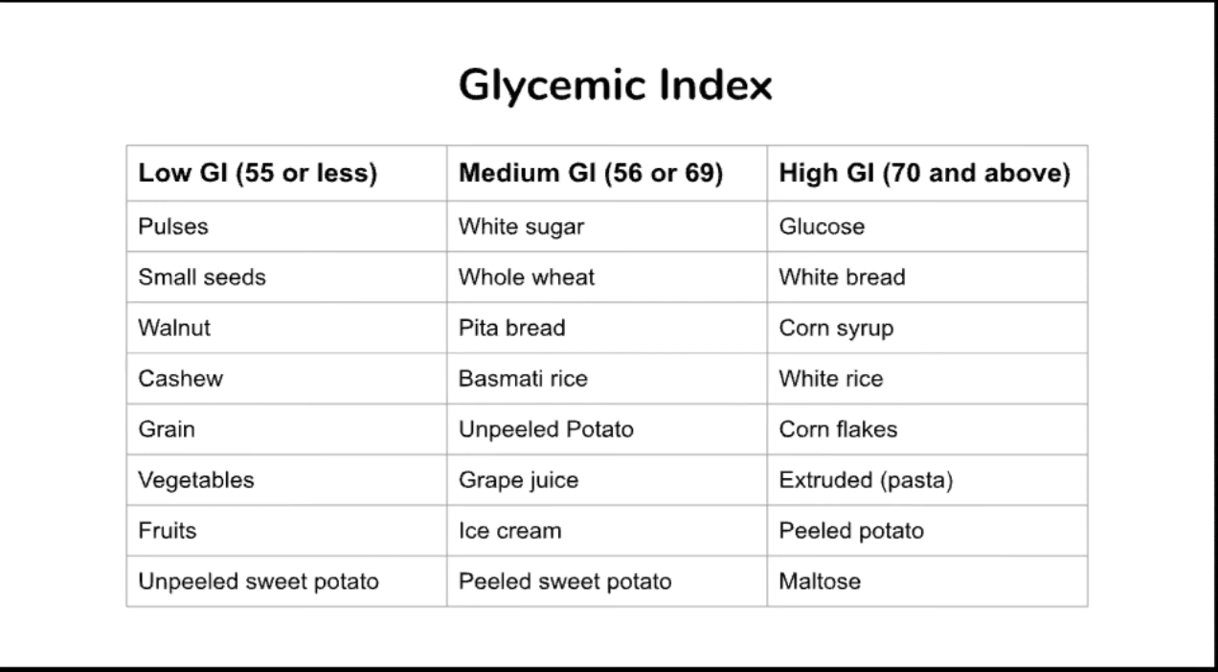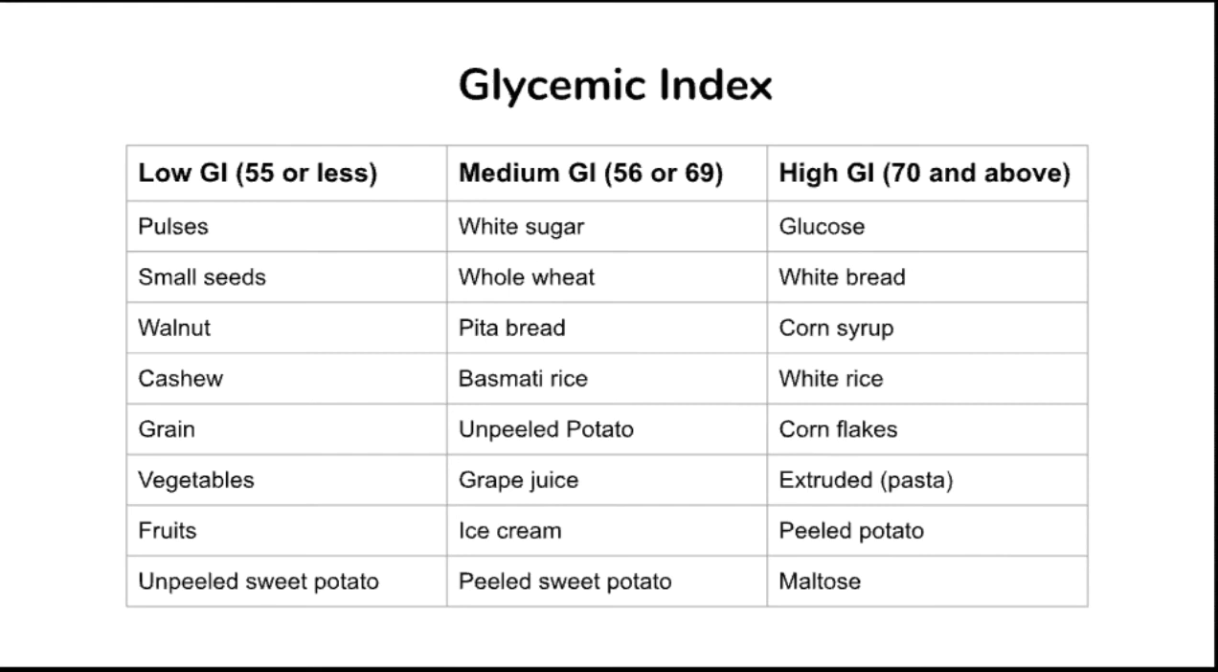These food products increase blood sugar level more as compared to low as well as medium glycemic index food products. The low glycemic index food products are pulses, small seeds, walnut, cashew, grain, vegetables, fruits, and unpeeled sweet potato. These are very low glycemic index food products, and they help the blood sugar level to increase very slowly as compared to the high glycemic index food products.